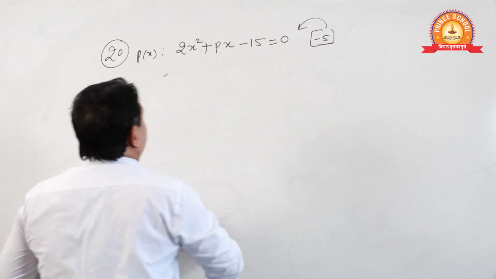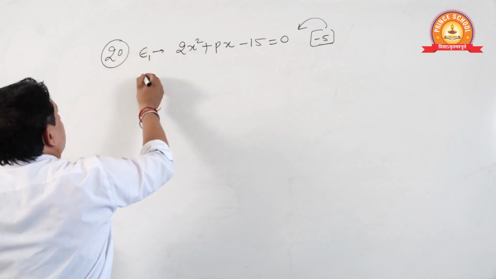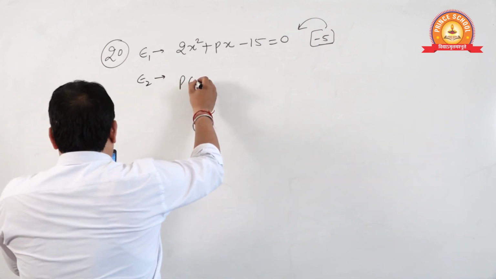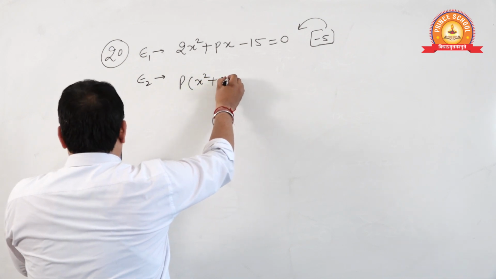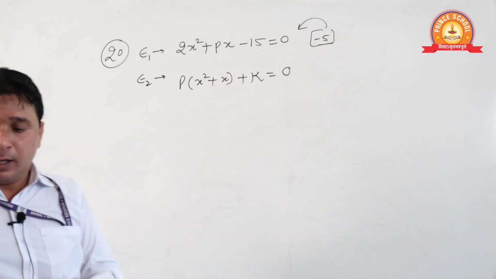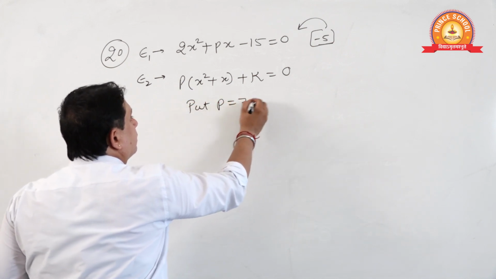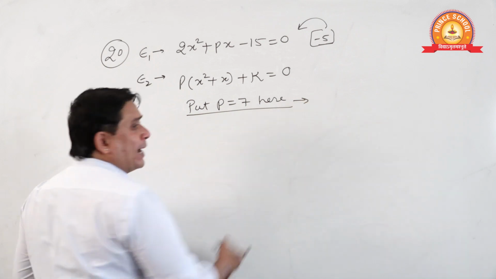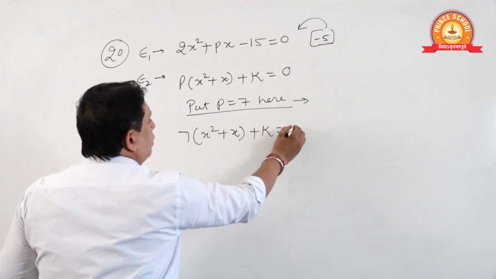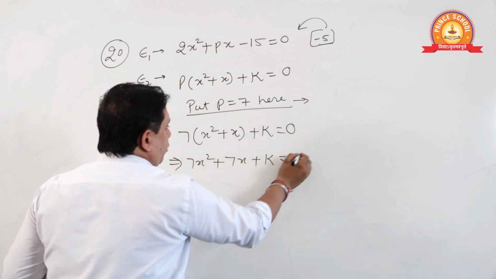P is 7, we have got. This was the first equation. Equation 2 is given: P into x square plus x plus k is equal to 0. What value of P did we find? Put P is equal to 7 here. What will you get? 7 into x square plus x plus k is equal to 0, so 7x square plus 7x plus k is equal to 0.